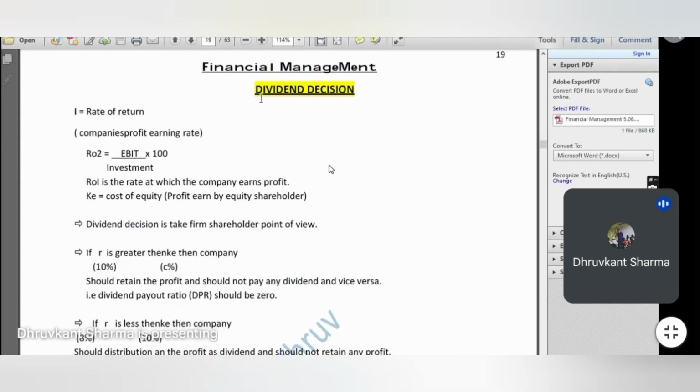In dividend decision, we will discuss the Gordon model method, the Walter model method, and the Modigliani Miller approach. Some theories say that if you declare the dividend, your share value will increase. Some theories say that there will be no impact on your company's share value whether you declare the dividend or not. So we will discuss the impact of dividend through different philosophies and try to find out the rational answers. So this is the chapter.